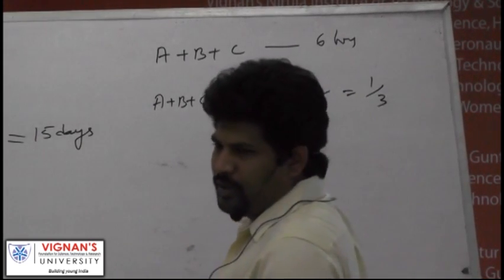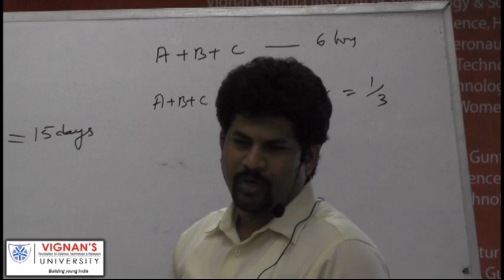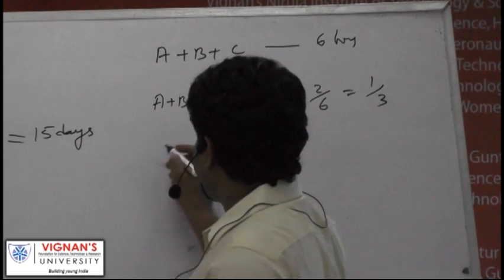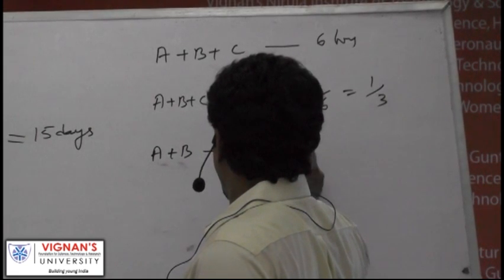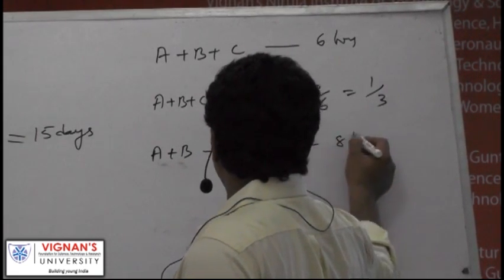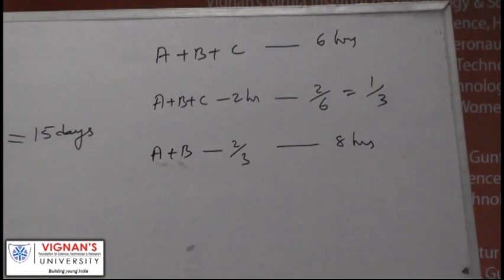The remaining is filled by A and B together. Remaining means what part? A plus B filled 2/3 in what time? 8 hours. To fill 2/3 of the tank means 2 parts out of 3 parts. For 2 parts of the tank it has taken 8 hours.